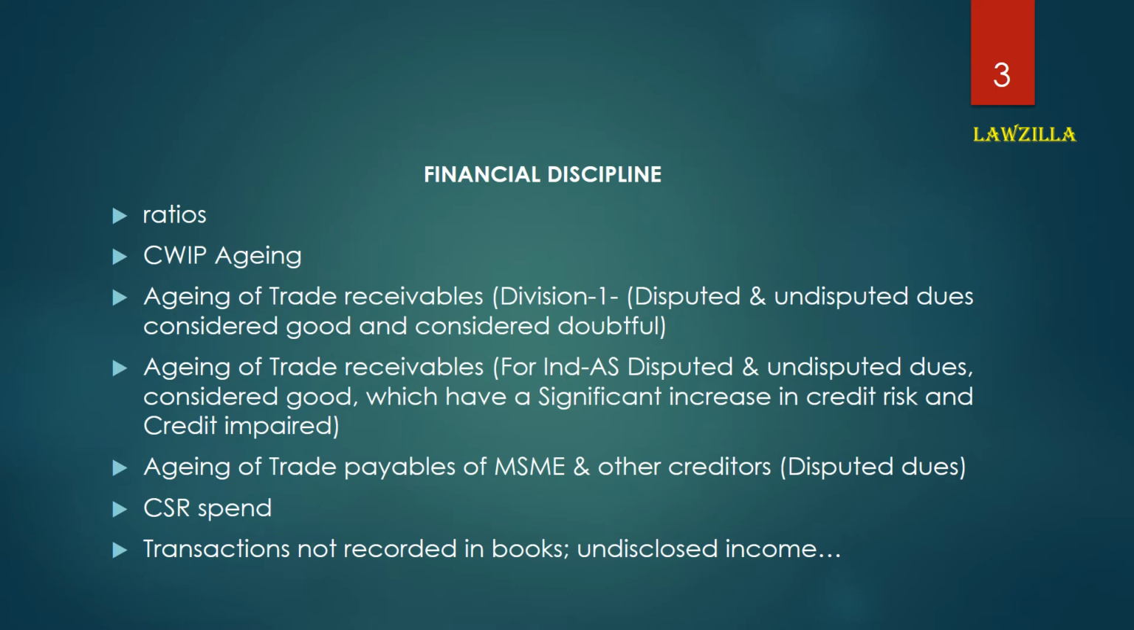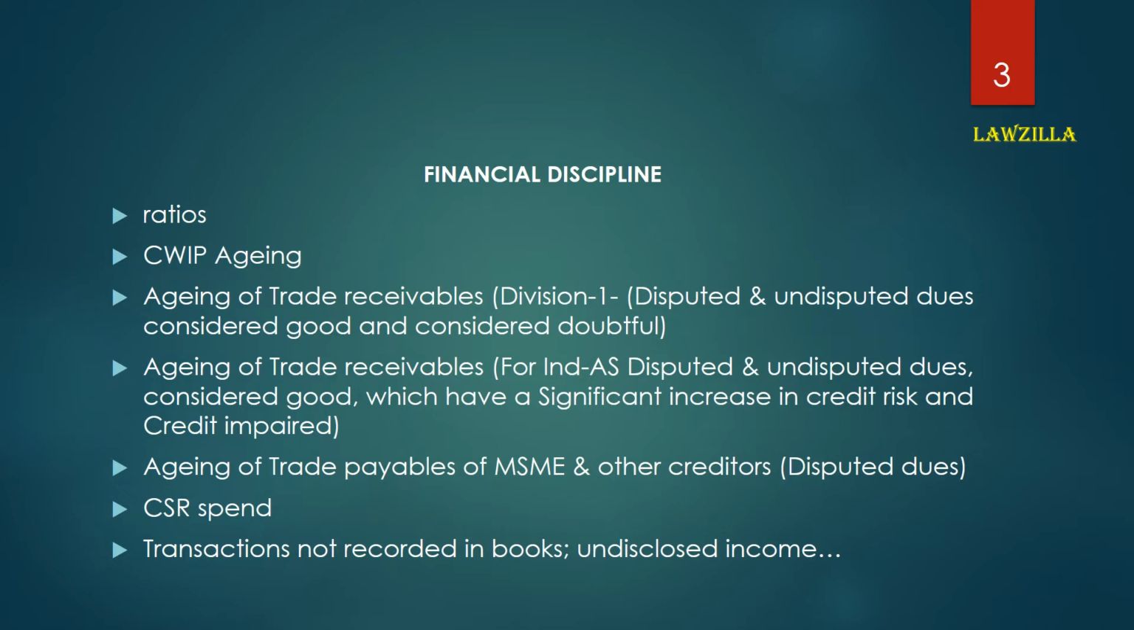Next amendments are to know the financial discipline of the company. In this, first are the ratios. There are a few ratios that need to be disclosed in the financial statements. CWIP aging needs to be given under the financial statements. Aging of trade receivables needs to be given under the financial statements.